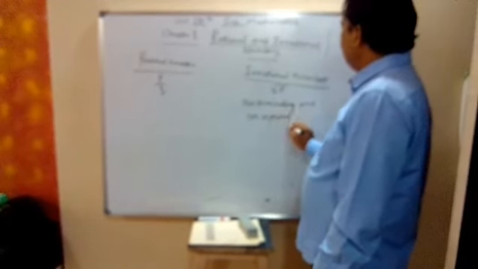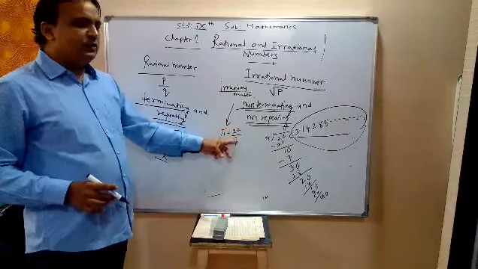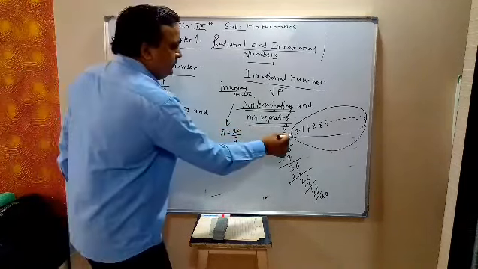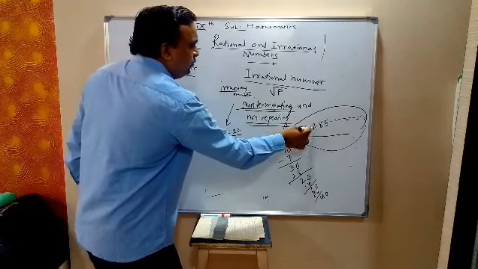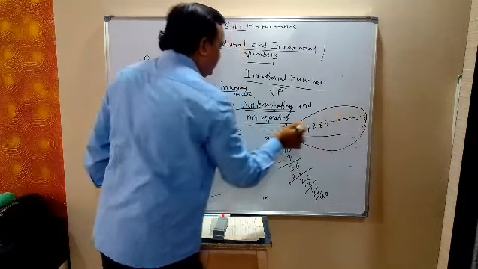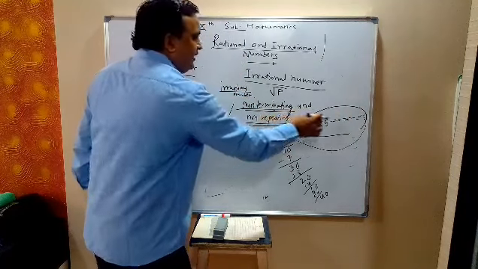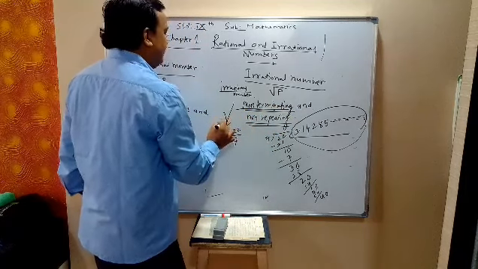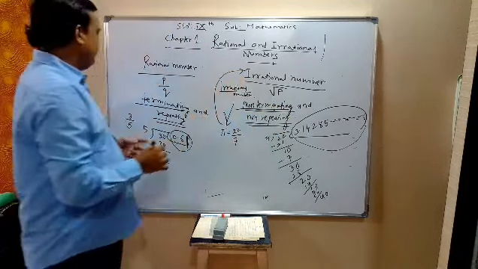Take 22 upon 7. When we divide 22 by 7, the value is 3.14285 and so on. It is not terminating, so this division is not ending. It is non-terminating. That is why pi is an irrational number.